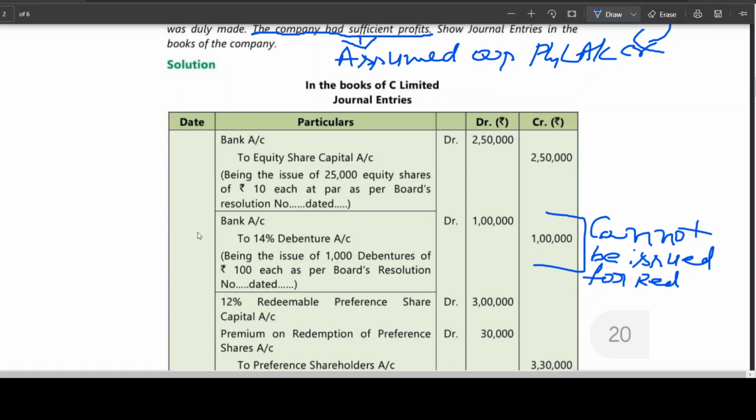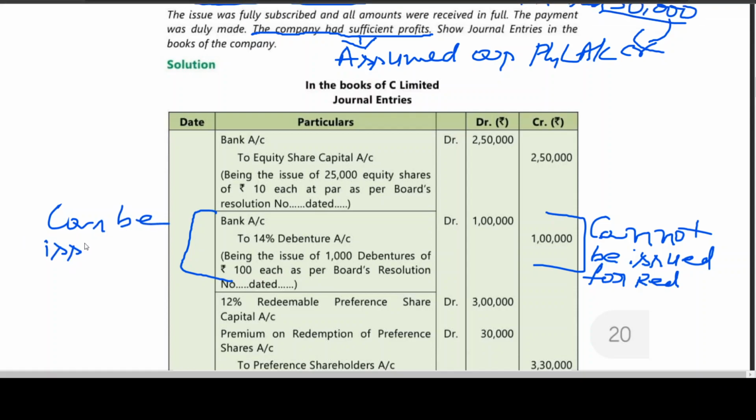Redemption can be issued for generation of funds, cannot be issued for redemption.